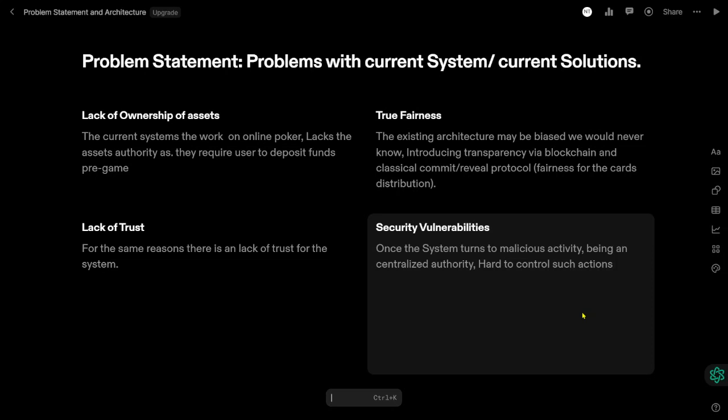Lack of trust. For the same reason, there is a lack of trust in the system. And lastly, security vulnerabilities. Once the system turns to malicious activities, being a centralized authority, it is hard to control such actions.